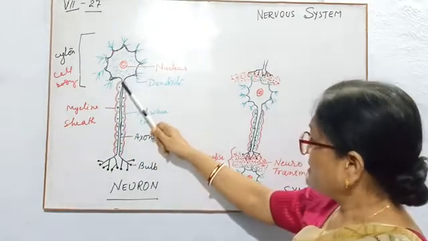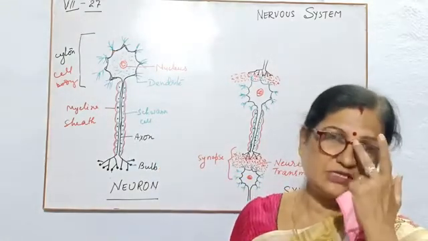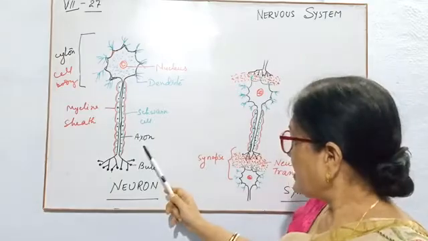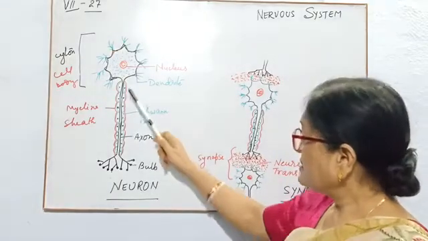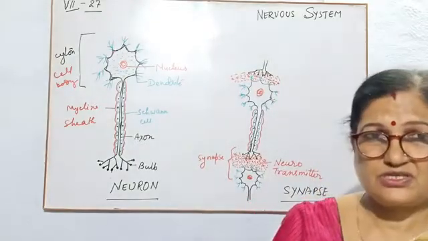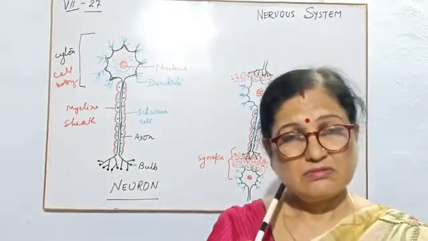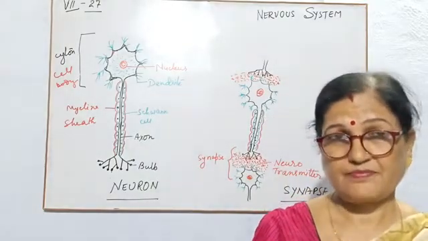One projection becomes long, thin and tubular in shape. It is known as axon. So now children, this axon is a long, thin, tubular shaped structure, so it should have some protection from the outside.